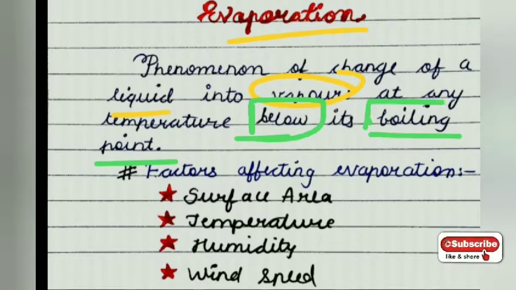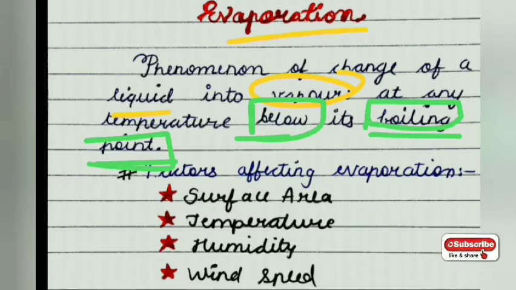I defined boiling point in the last videos. So evaporation is when the liquid is converting to the gaseous state without reaching the boiling point.